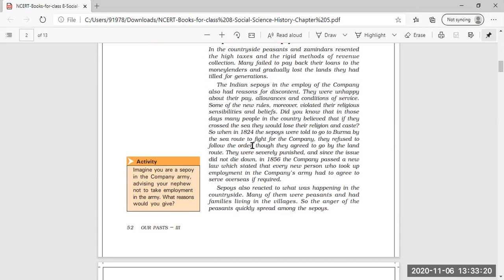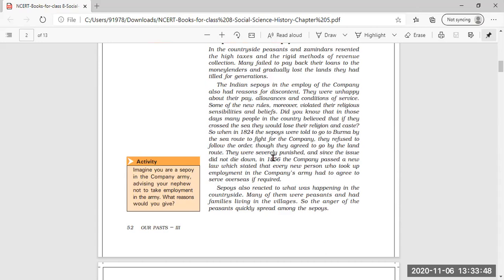Then in 1824, as the Indian soldiers believed that they did not want to cross the sea, they finally refused to go to Burma by the sea route to fight for the company. And that is why they were severely punished.